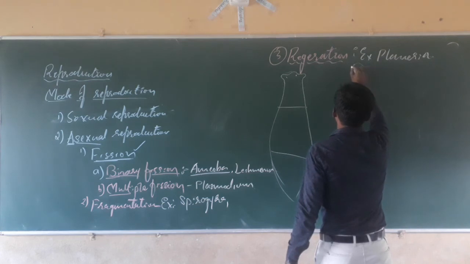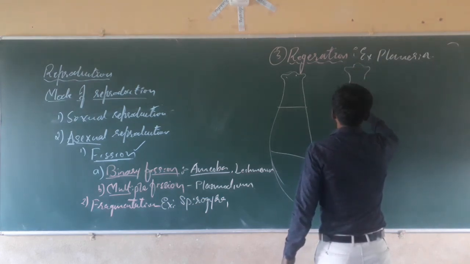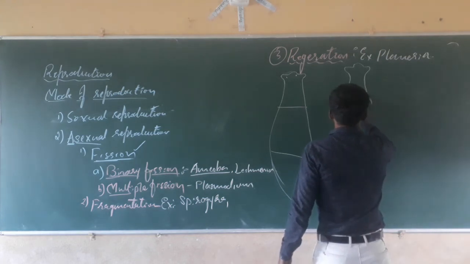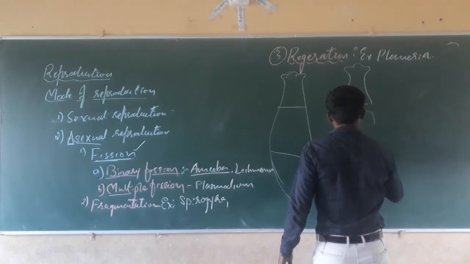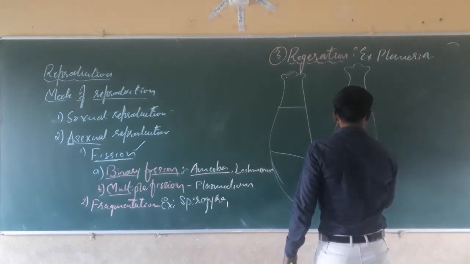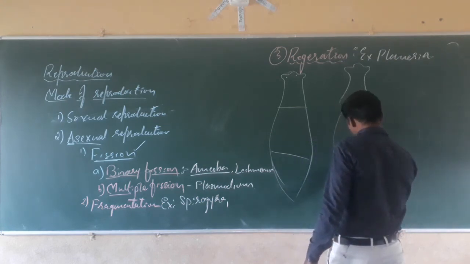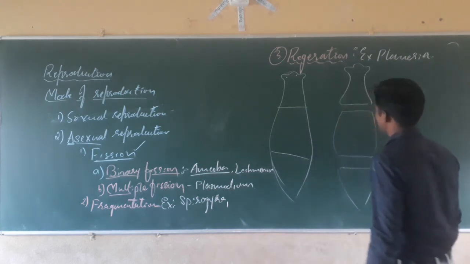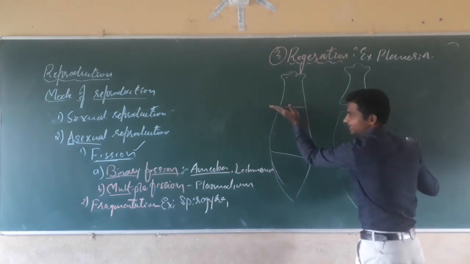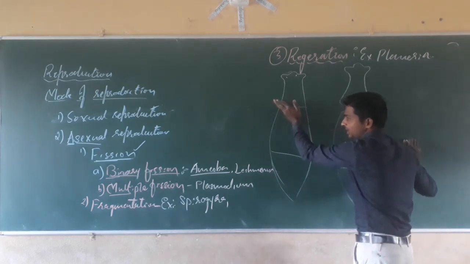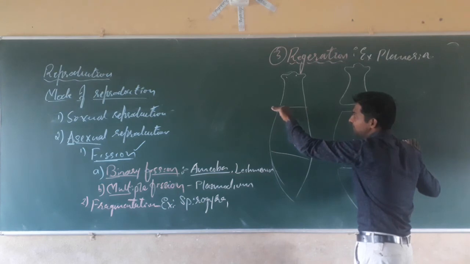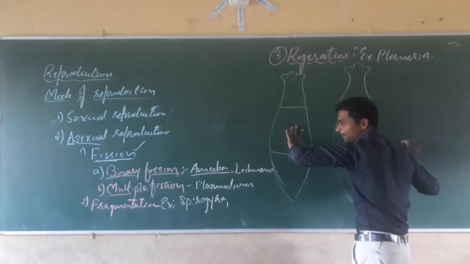When it matures, planaria will divide into the number of pieces. The planaria grows to maturity, and the body divides into a number of pieces.